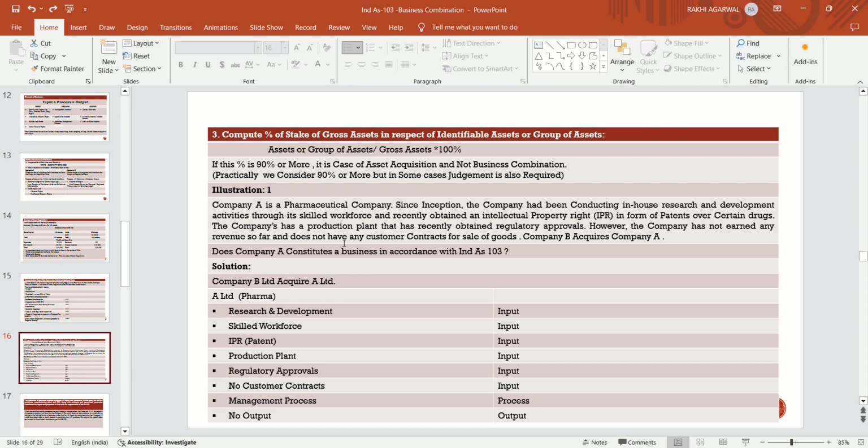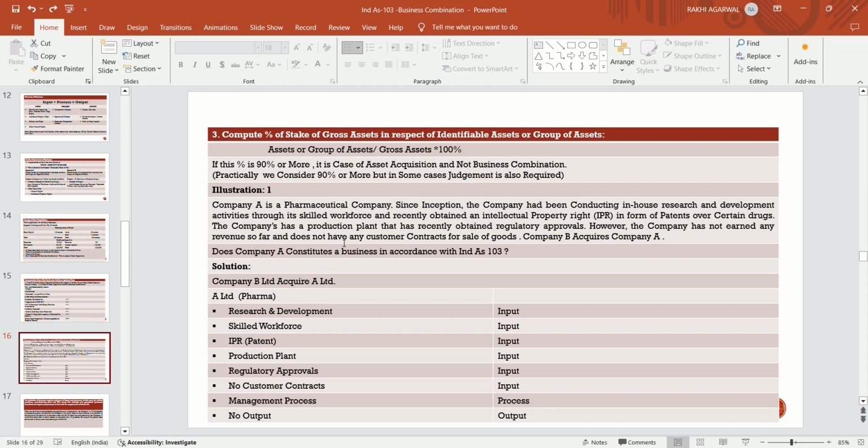Now, this is to be explained with the help of an example. Suppose, illustration: Company A is a pharmaceutical company since inception. The company has been conducting in-house research and development activities through its skilled workforce and recently obtained intellectual property rights in the form of patents over certain drugs. The company has a production plant that has recently obtained regulatory approvals. However, the company has not earned any revenue so far and does not have any customer contracts for sale. Company B acquires the company. Now, in this case, what happened?